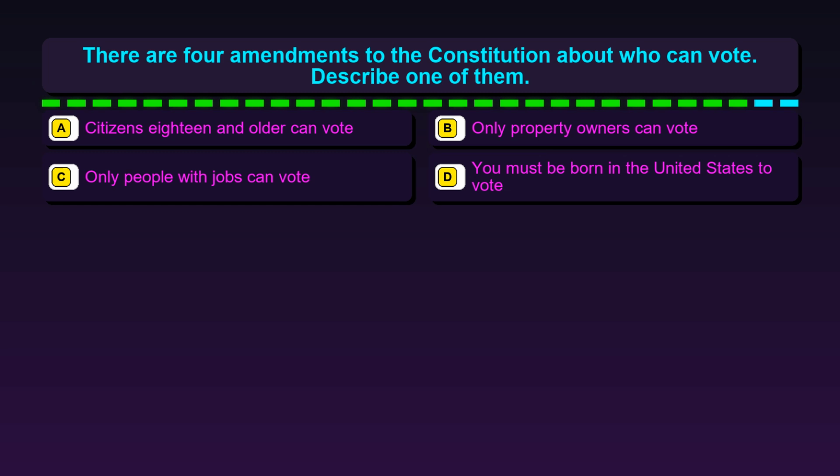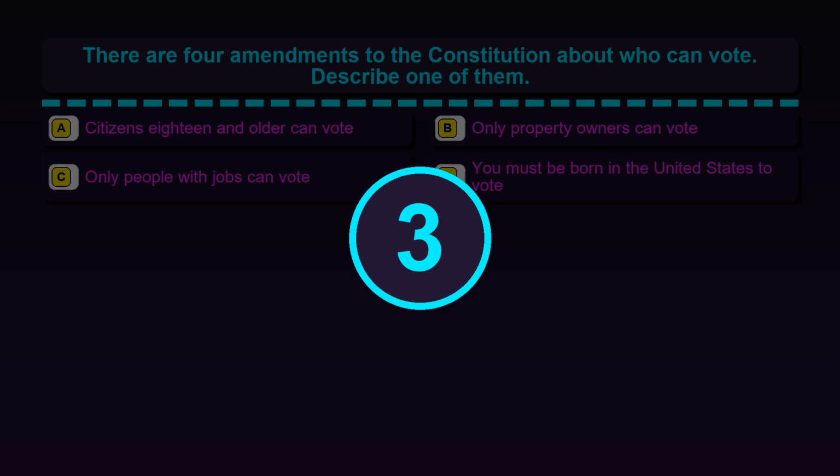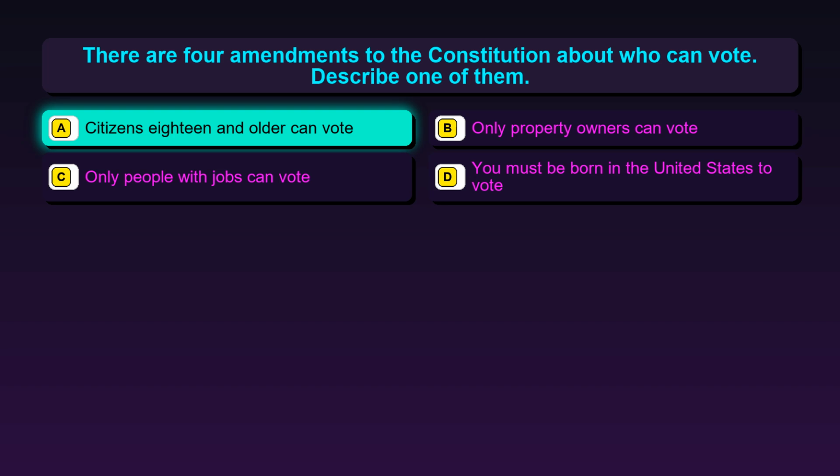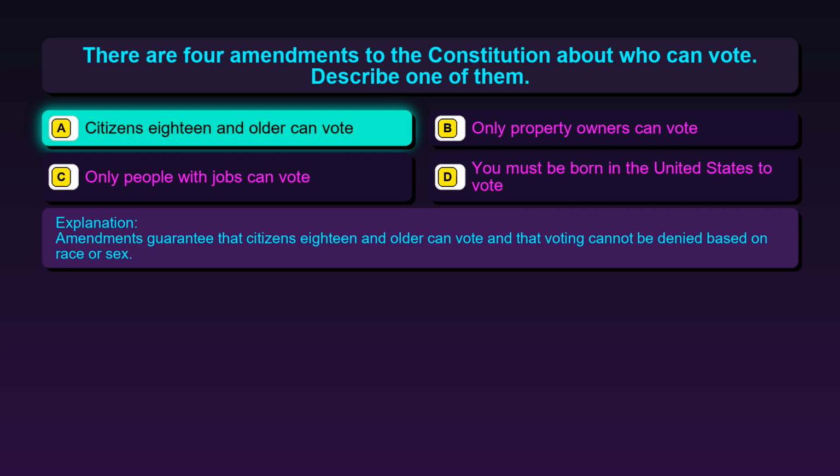Question 80. There are 4 amendments to the Constitution about who can vote. Describe one of them. Option A, citizens 18 and older can vote. Option B, only property owners can vote. Option C, only people with jobs can vote. Option D, you must be born in the United States to vote. The correct answer is option A, citizens 18 and older can vote. Amendments guarantee that citizens 18 and older can vote and that voting cannot be denied based on race or sex.